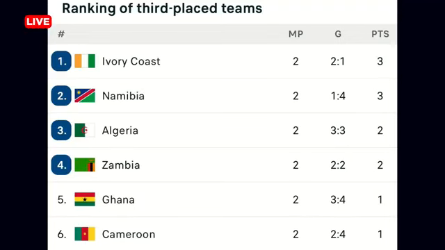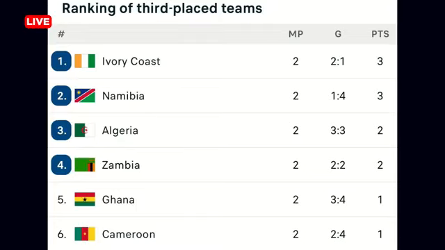Let me just make this simple for you. From our analysis, in 5 of the 6 groups, there will be third place teams finishing with 4 points. In fact, in one of the groups, we see a team finishing potentially with 5 points in third place.